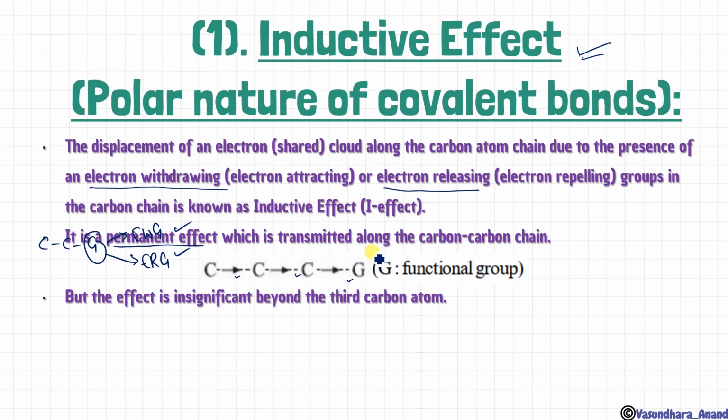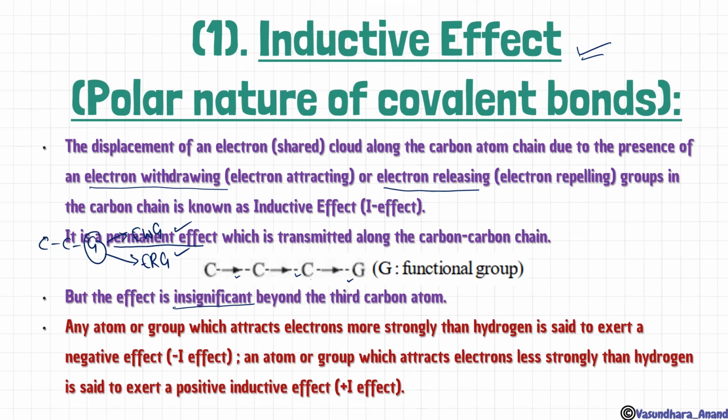इस तरह से हो रहा है, लेकिन ये first, second, third तक तो दिख रहा है. इसका functional group है, ये electron withdraw कर रहा है, तो इस पे effect है, इस पे effect है, इस पे effect है. But इसके बाद अगर carbon होंगे तो there will be insignificant effect. ठीक है.